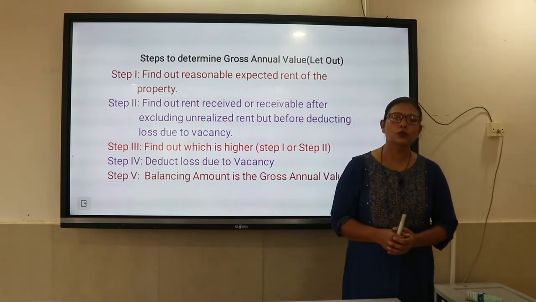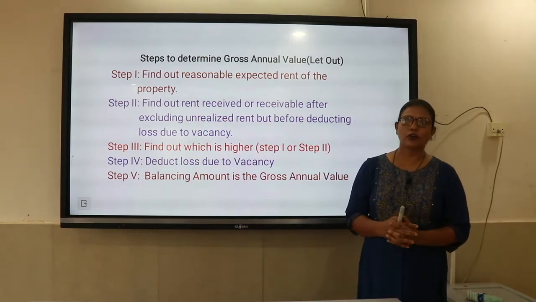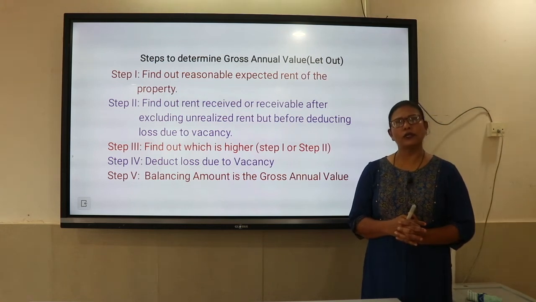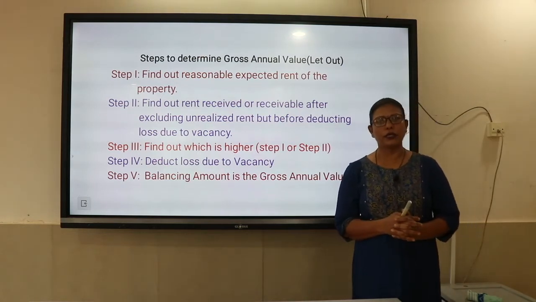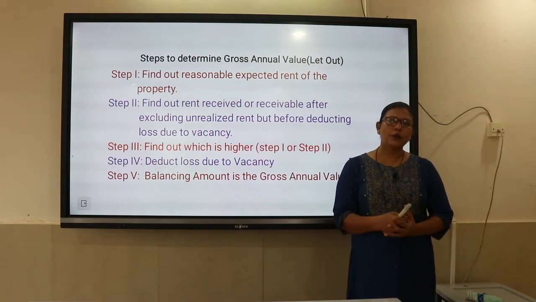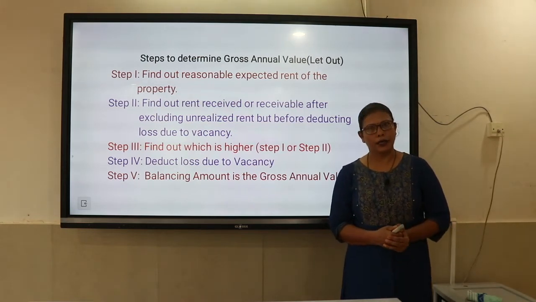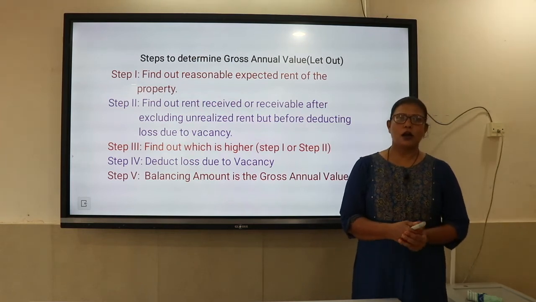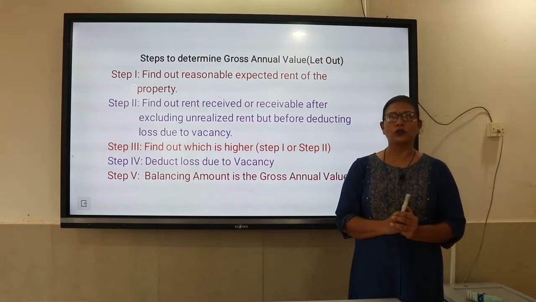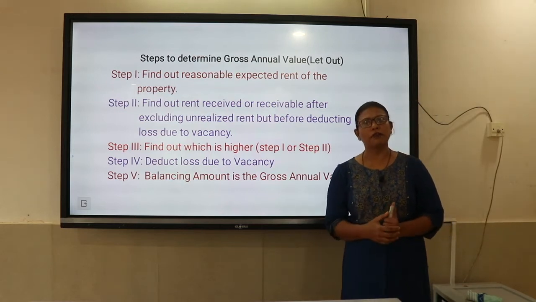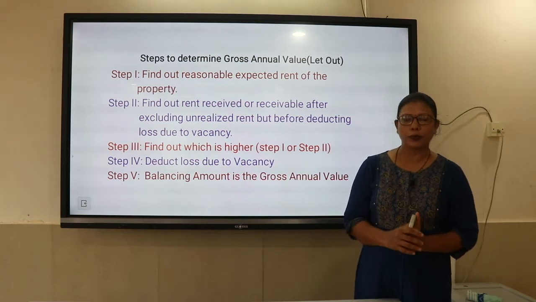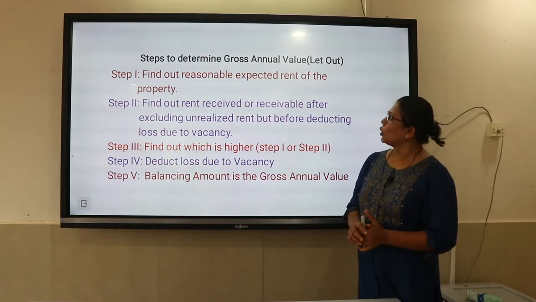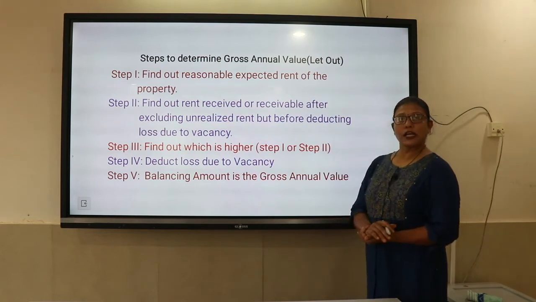Under section 2, subsection 2, the definition of annual value, we have seen that annual value is that value which is determined as per section 23, that is, the gross annual value as per section 23. We will now learn how to determine the gross annual value under section 23 of let out house property. In my next sessions, I will be talking about self-occupied house property and deemed to be let out house property.